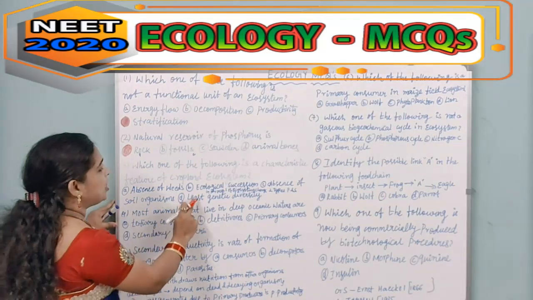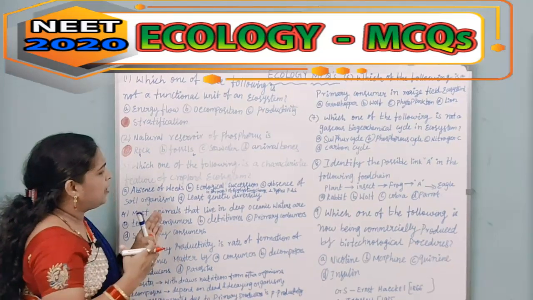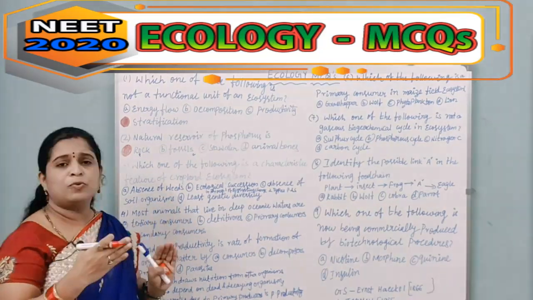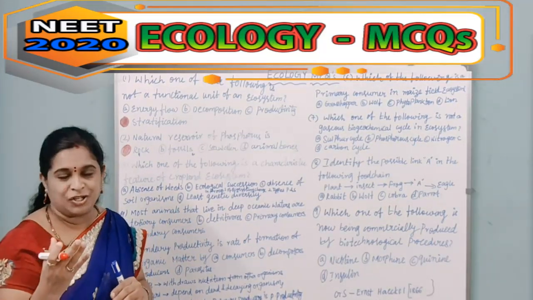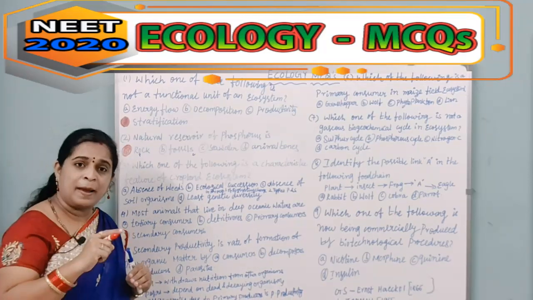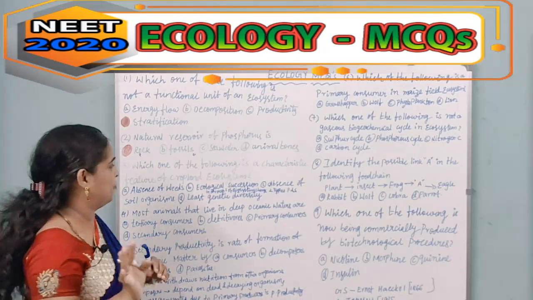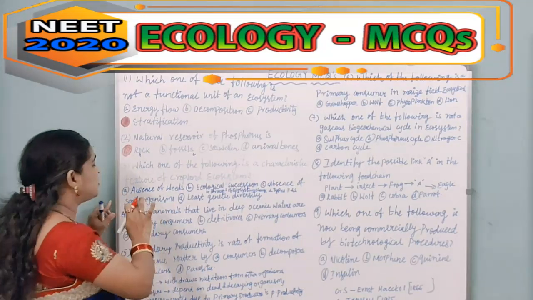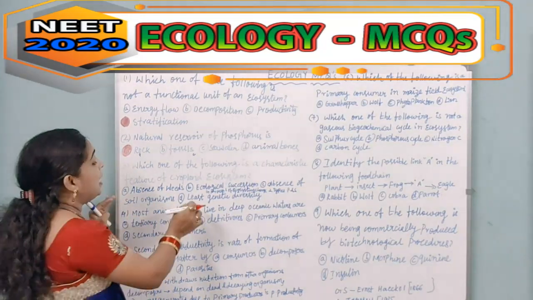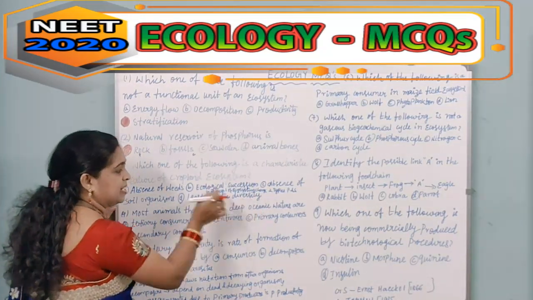Now, ecological succession is a process of an ecosystem where you can see change, and it has two types, the primary succession as well as the secondary. And the next one, absence of soil organisms, it's not that. The least genetic diversity, we can say.